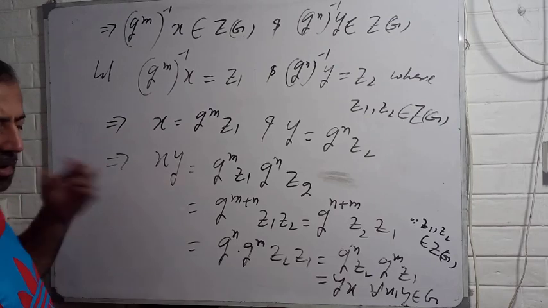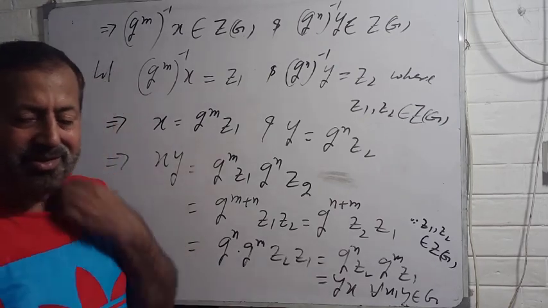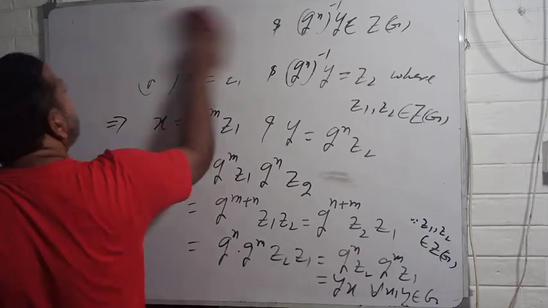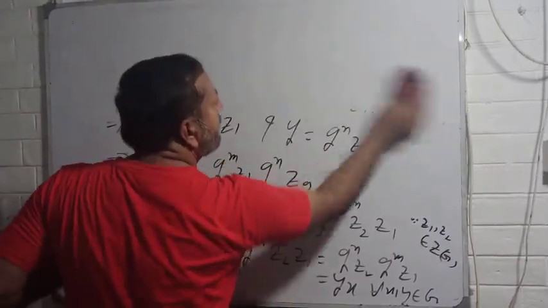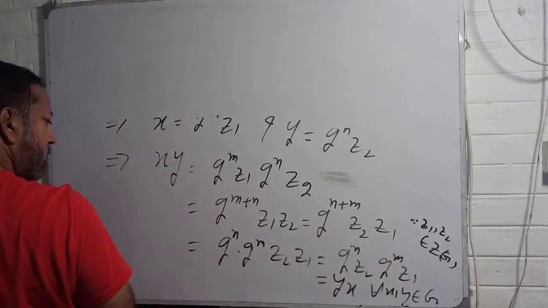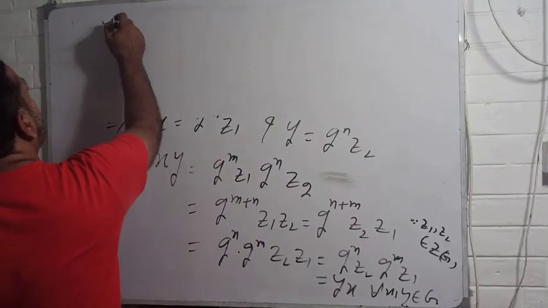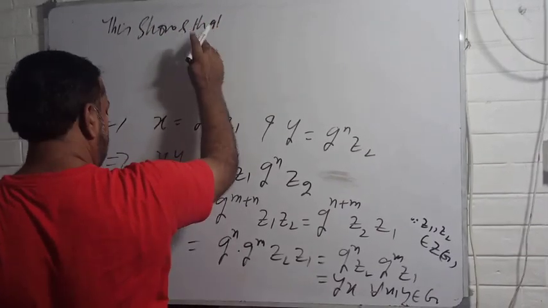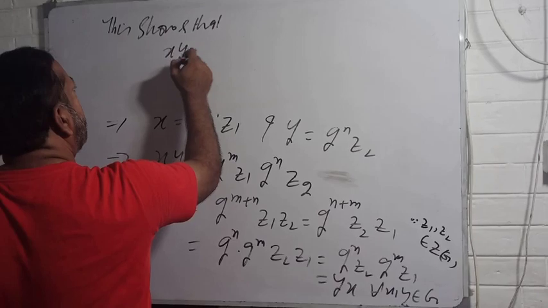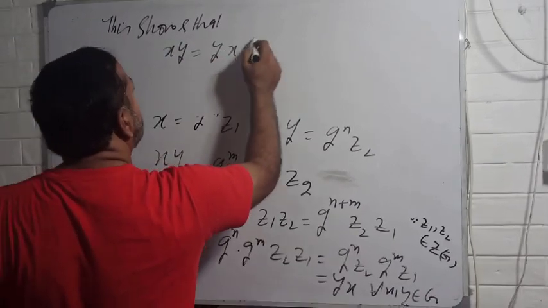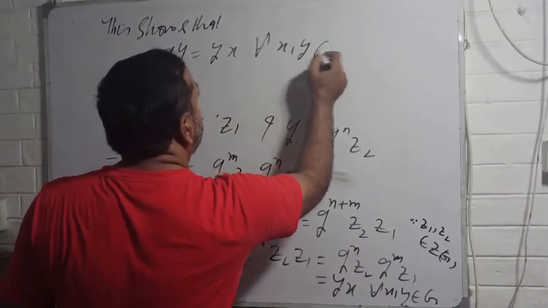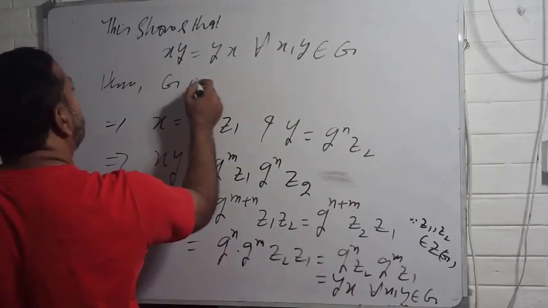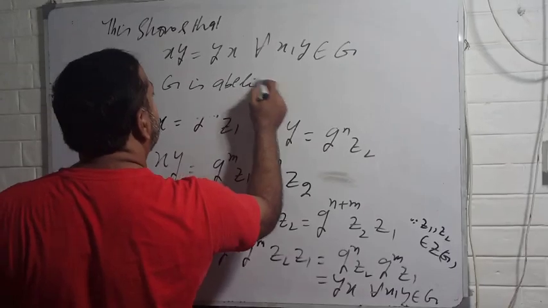So we have shown that G is abelian. Hence we deduce that xy is equal to yx for all x, y belong to capital G. Hence G is abelian.